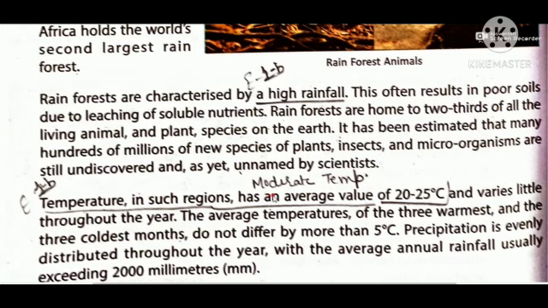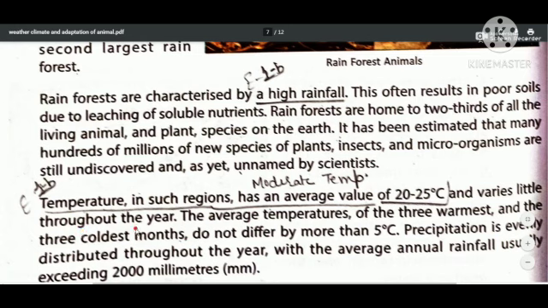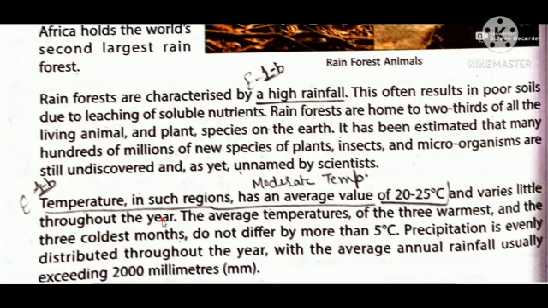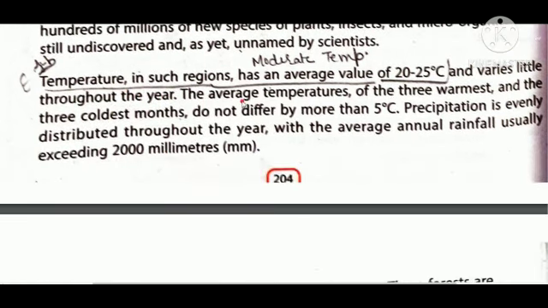Temperature in such regions has an average value of 20 to 25 degrees Celsius and varies little throughout the year. That means very little change can occur throughout the year, not very high change. The average temperature of the three warmest and the three coldest months does not differ by more than 5 degrees Celsius.